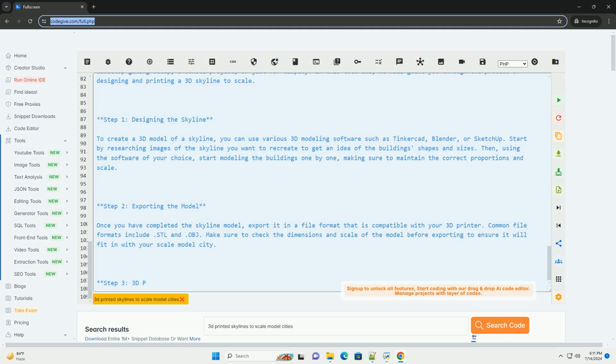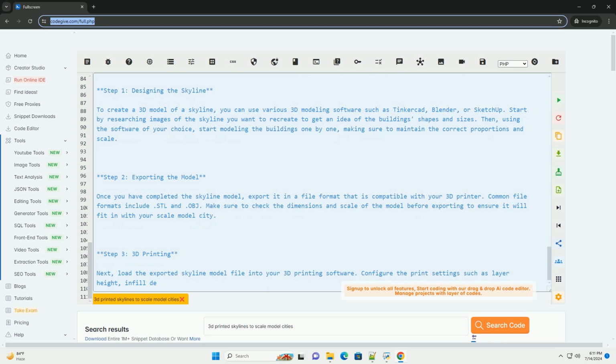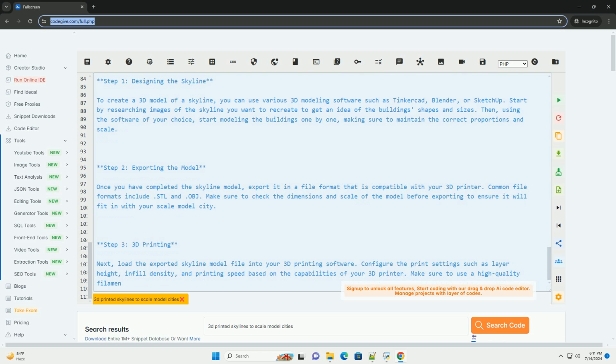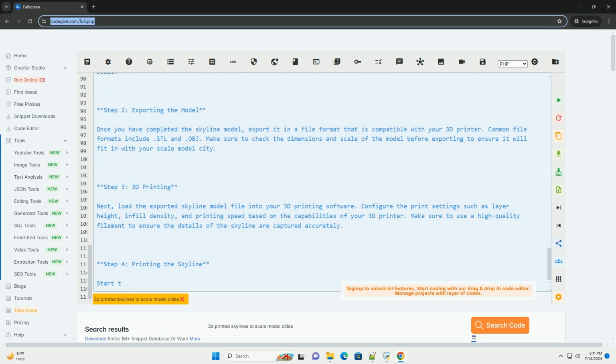Code example. Here's a simple example of a skyline model that can be exported and 3D printed using Python and OpenSCAD. This Python script defines 3 buildings in the skyline with their respective dimensions and creates an OpenSCAD script to generate a 3D model of the skyline. The script then exports the model to an STL file that can be 3D printed. Feel free to customize the code example and experiment with different building designs and configurations to create a unique skyline for your scale model city.